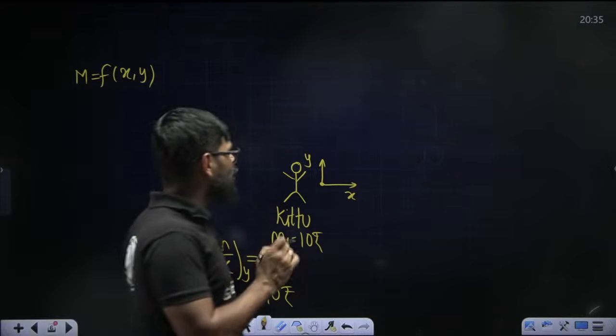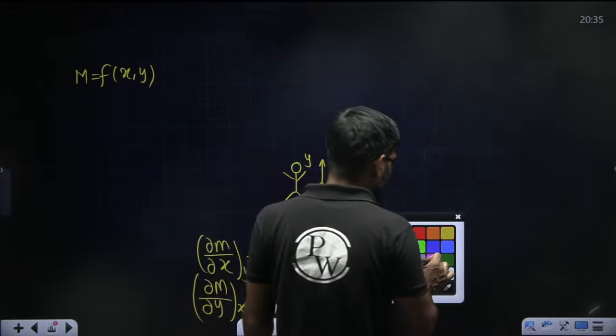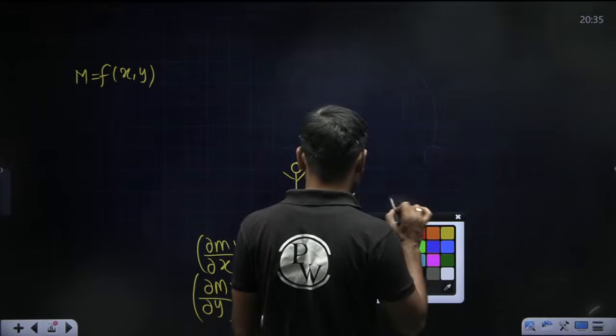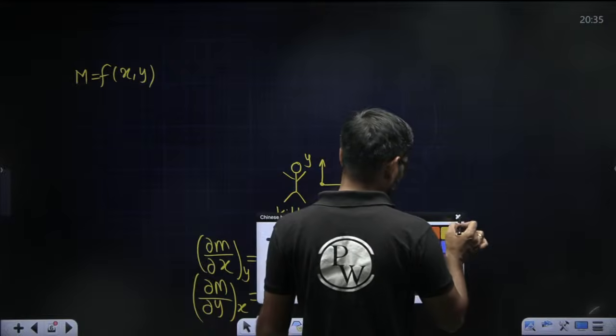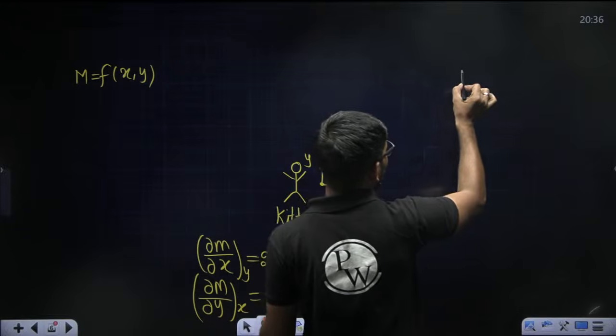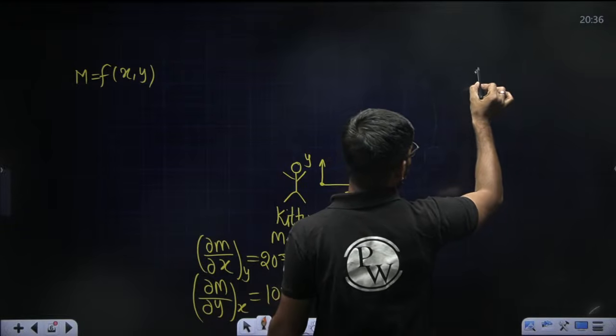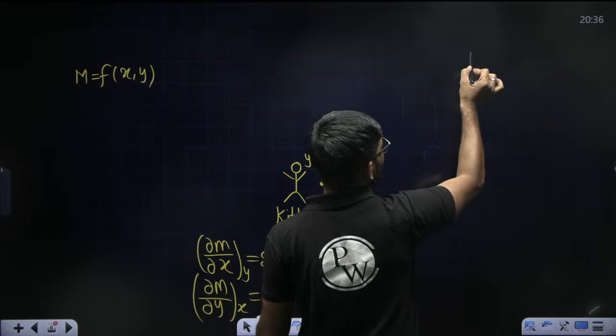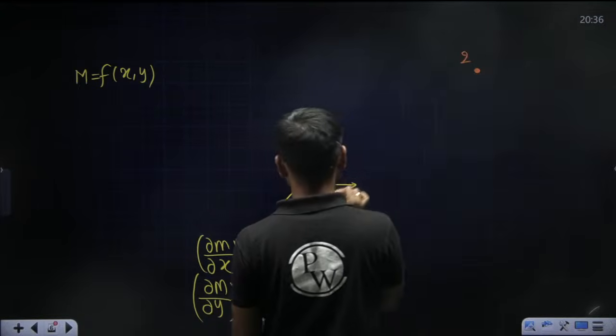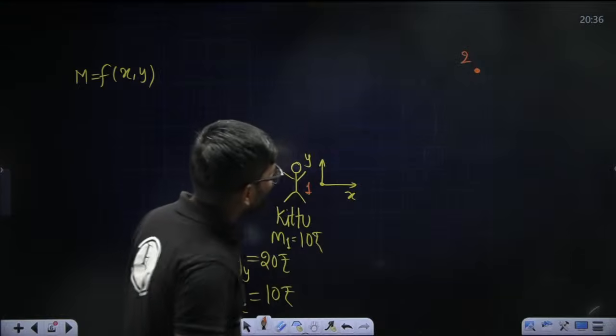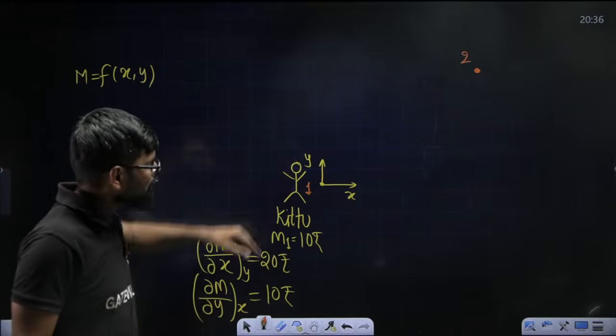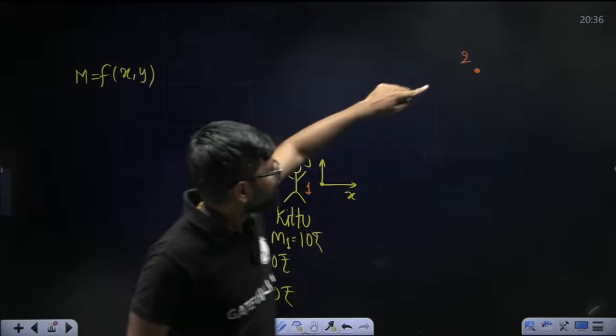Now, what did Kit 2 do? Kit 2 started his journey somehow, I don't know how, and finally he reaches this particular point. This is point 2, this is point 1. Initially Kit 2 was here, finally Kit 2 is here.